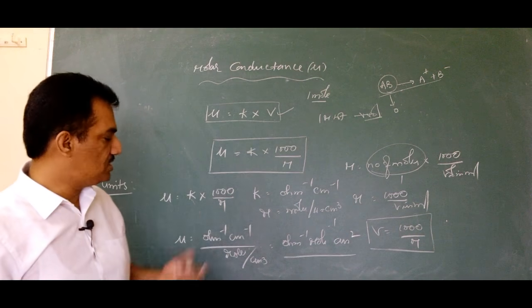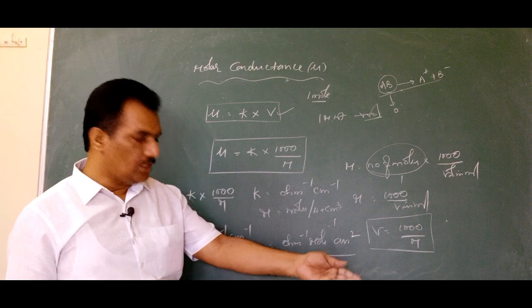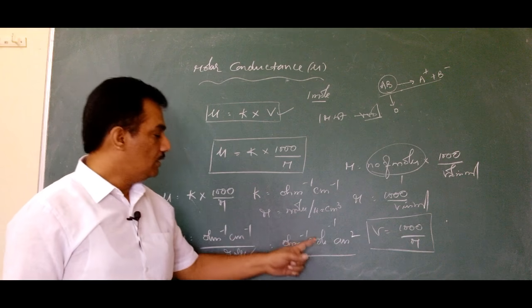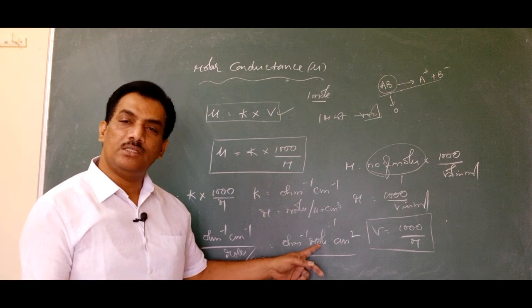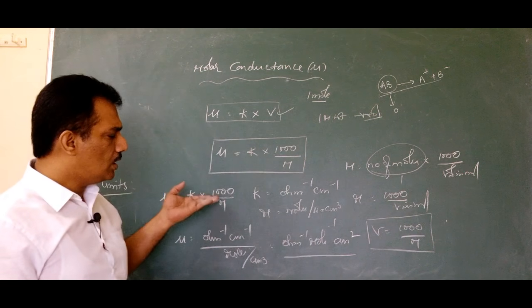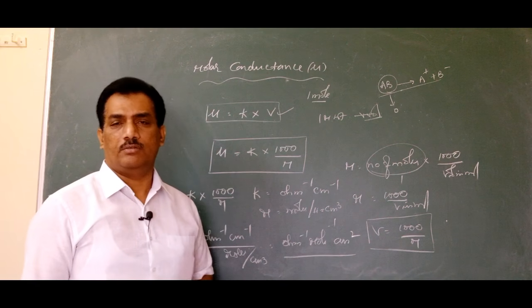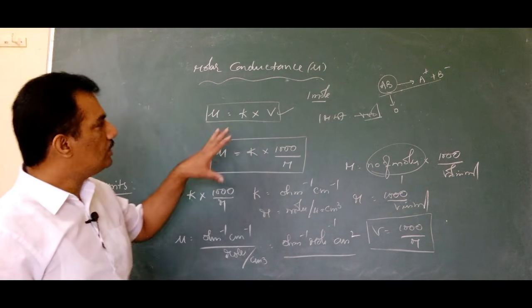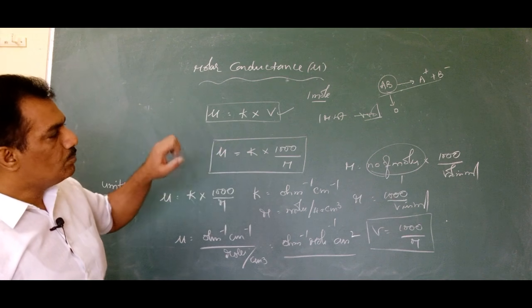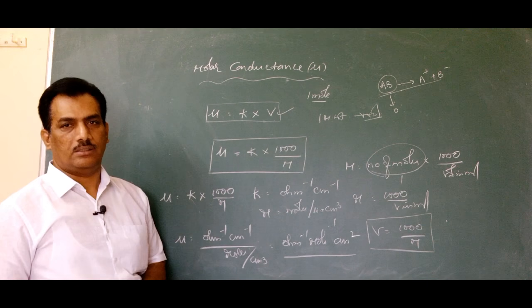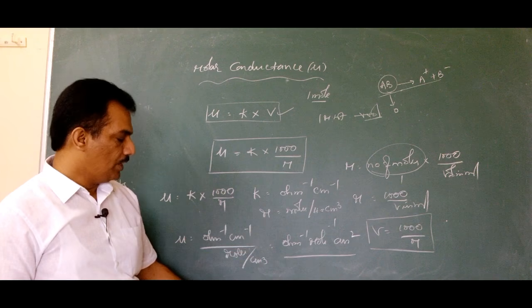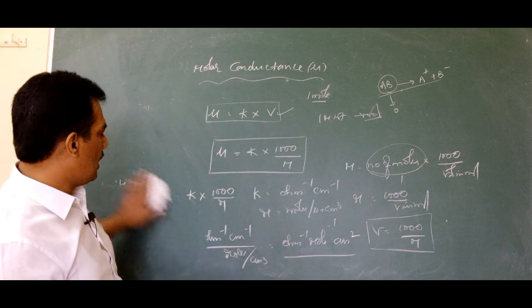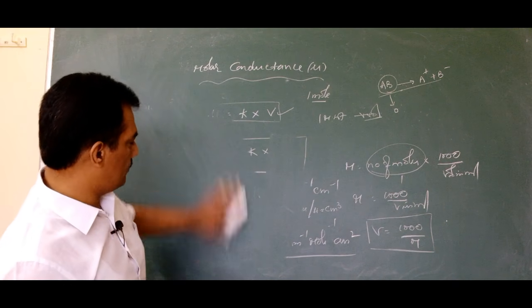Just simply you can easily remember, in case of equivalent conductance, instead of mole, there it is gram equivalent weight. It is molar conductance, that's why we are getting mole inverse. Clear? These are the two conductances that can be observed in electrolytes. Now we have to consider one or two numericals related to this.